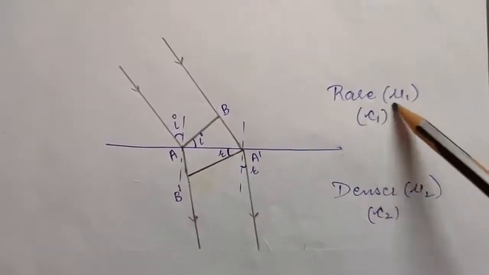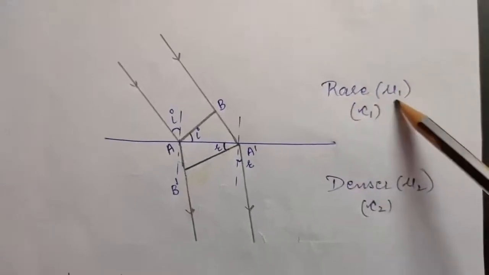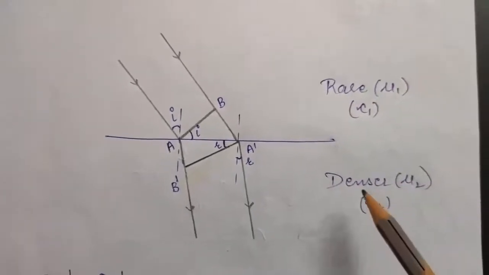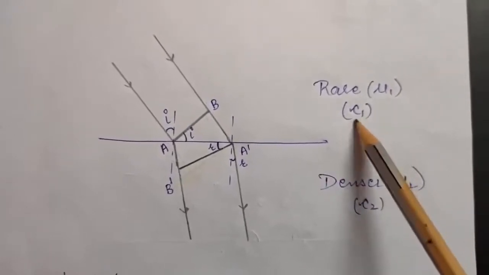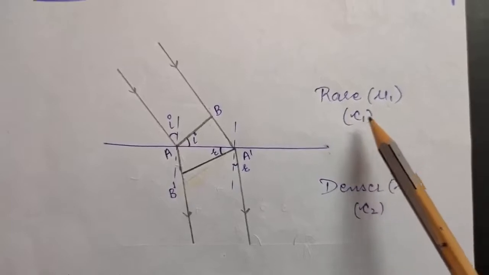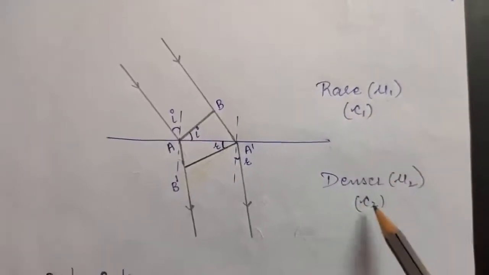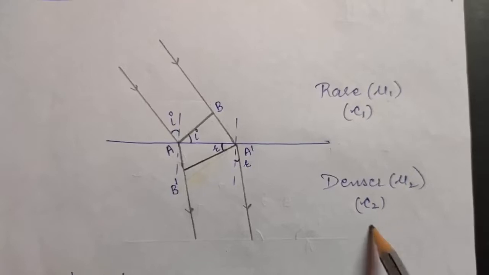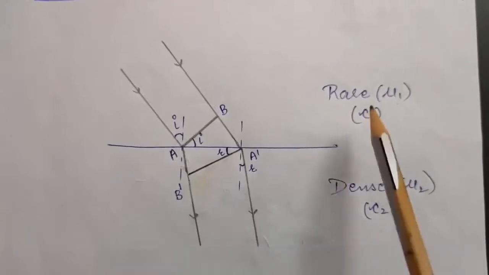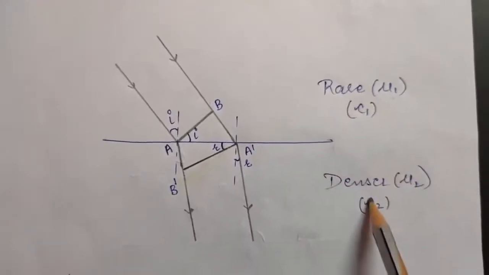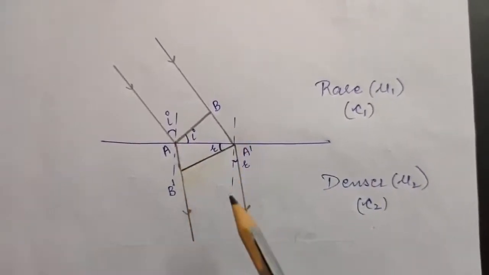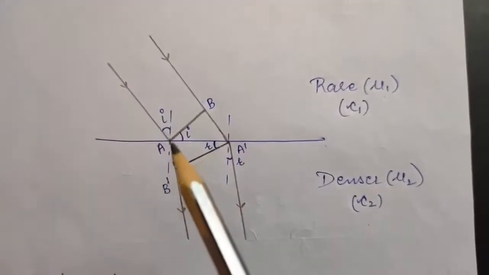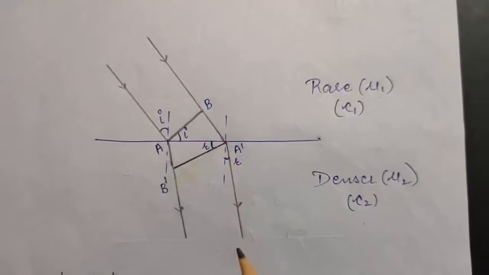Now we are considering this medium to be rare, having a refractive index of mu1, and this medium to be denser, having a refractive index of mu2. Now C1 we are considering to be the velocity of light in this medium, and C2 the velocity of light in this medium. Okay, so now because the light rays are going from rare to denser medium, it will bend towards normal. So I have drawn two normal lines here. So this ray will bend towards normal like this, and this ray will also bend towards normal like this.